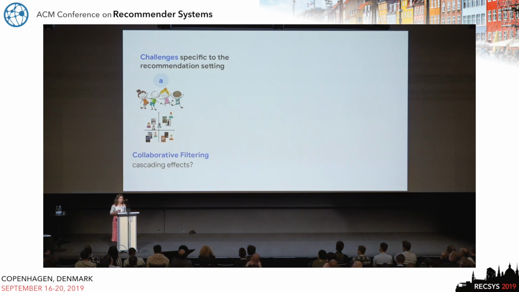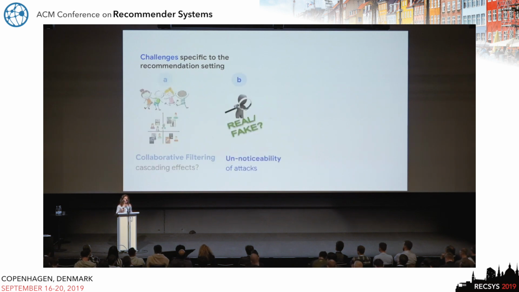So first of all, we need to consider that we have this collaborative filtering principle. And so it is not clear whether this is making the recommendation systems more robust against such attacks, or maybe it is going to lead to more cascading effects because of this interdependency among users and items. The second is the fact that we're not sure what undetectability of attacks would be in this case. For example, in image classification, it suggests that you don't want it to be noticeable by the human eye. Here we need to redefine what that means.